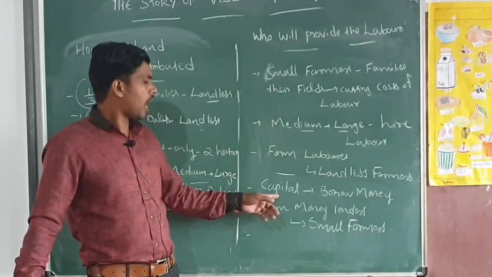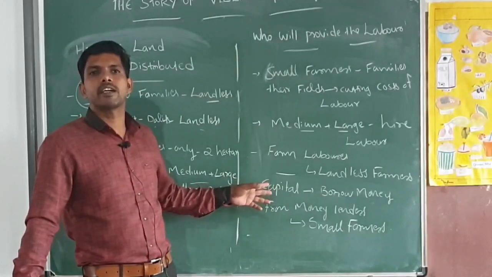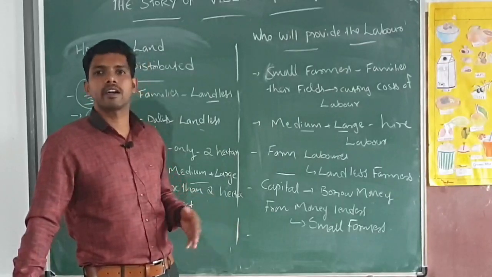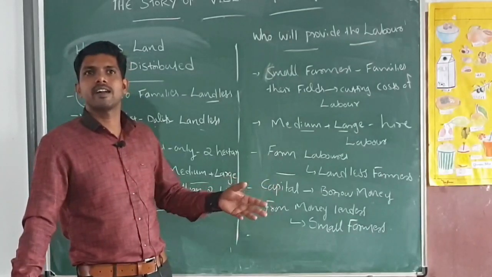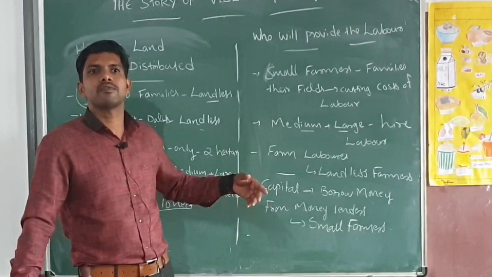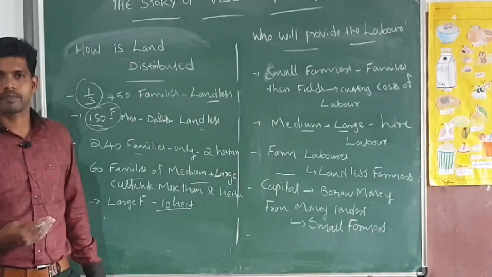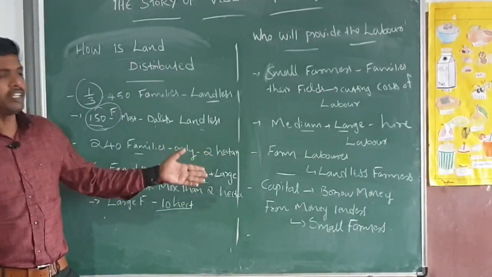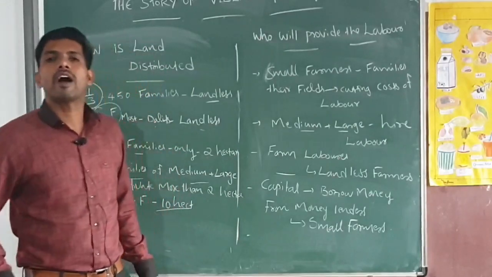And here, our small farmers, each and every agricultural season, are compelled to take money from the money lenders at a high interest rate. The money lenders may be traders also. After the harvesting time, money lenders take back this amount also. So that is why next season they have no savings. But in the case of the large farmers, they have enough production and enough profit also. They have a high profit and high yield from their land. That is why they can meet the capital or the expenses for the next agricultural season.